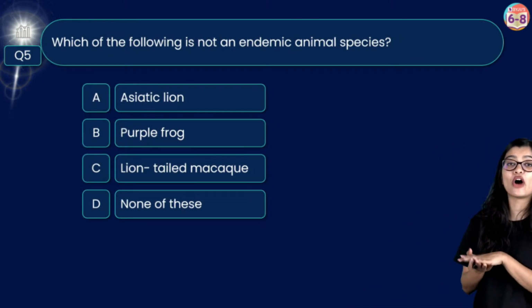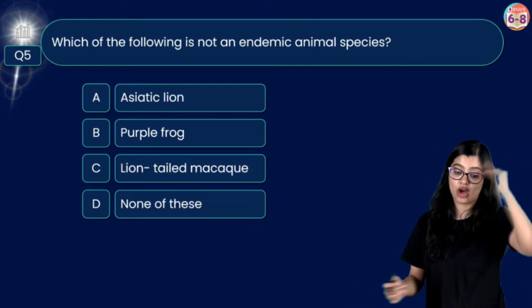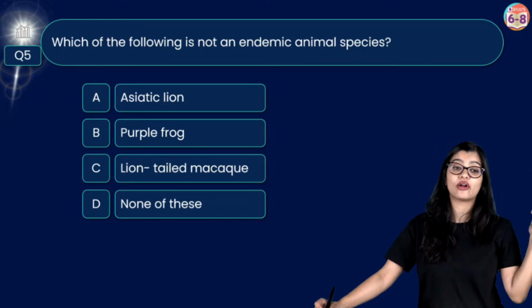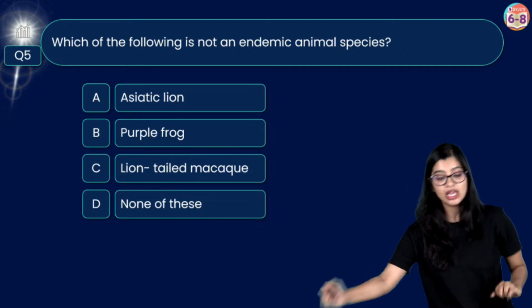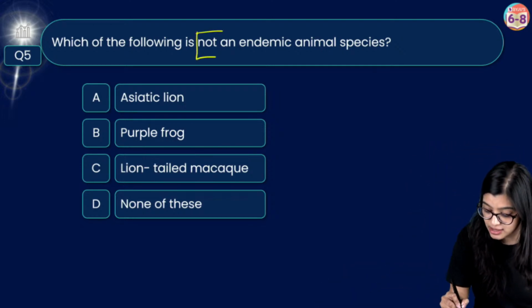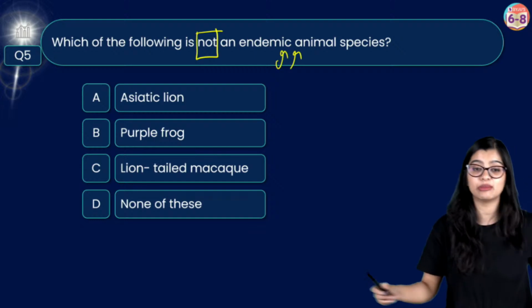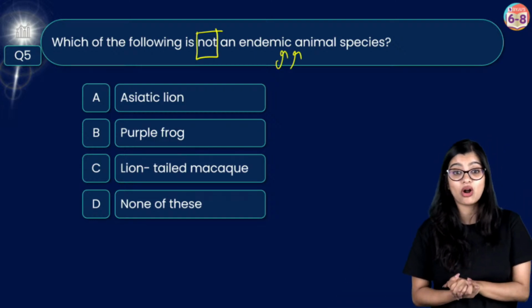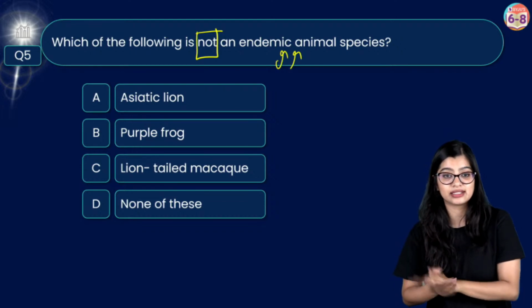Next up, which among the following is not an endemic animal species? Option A, Asiatic lion. Option B, purple frog. Option C, lion-tailed macaw. Or option D, none of the above. Which of the following is not an endemic animal species? So I am going to pick up the pace for this, which means I need you all to stay till the very end. Yes?